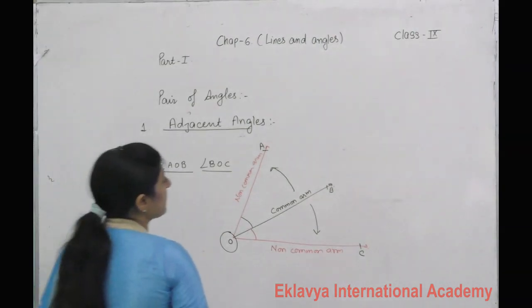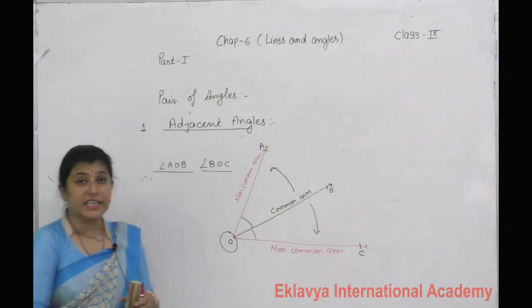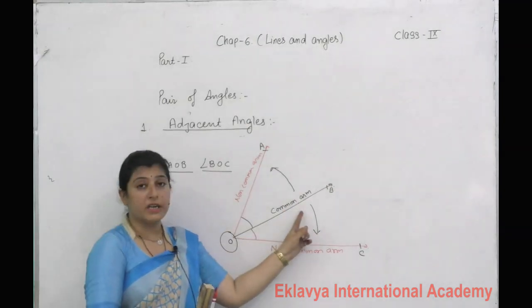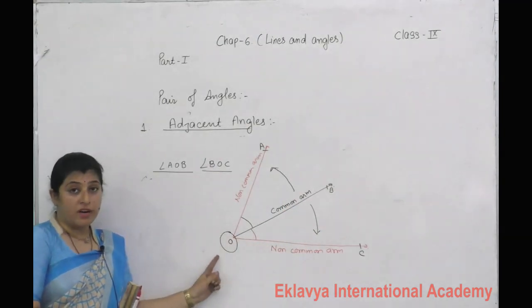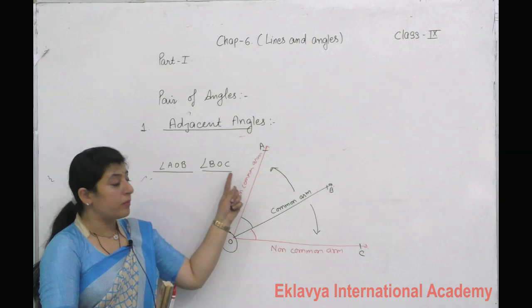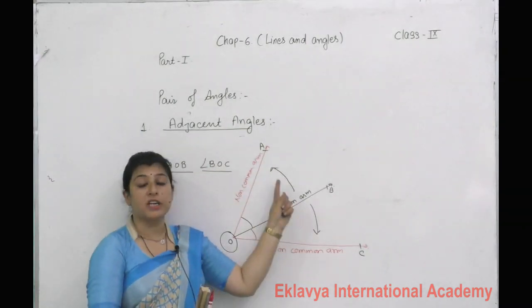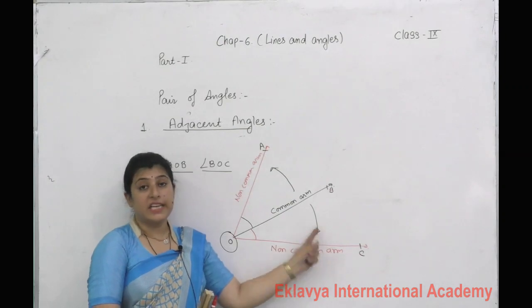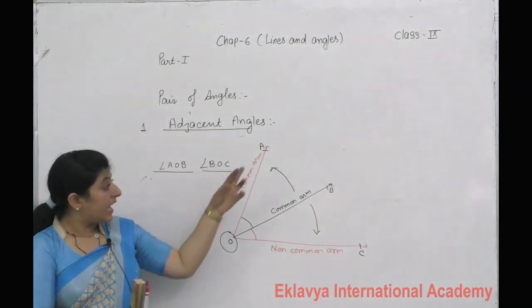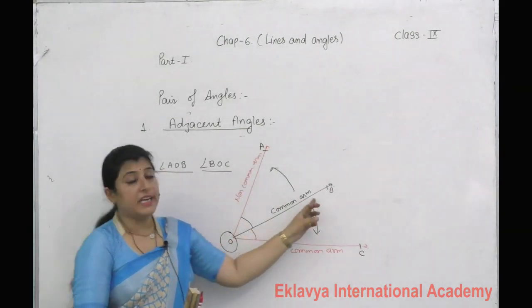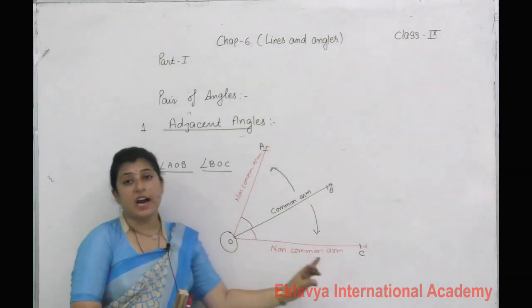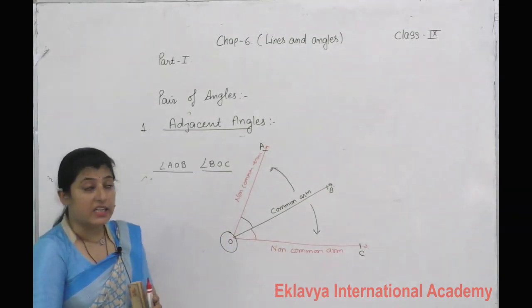Two angles are said to be adjacent if they have one common arm, one common vertex, and the non-common arms lie on the opposite side of the common arm. Then we can say angle AOB and BOC are adjacent angles.